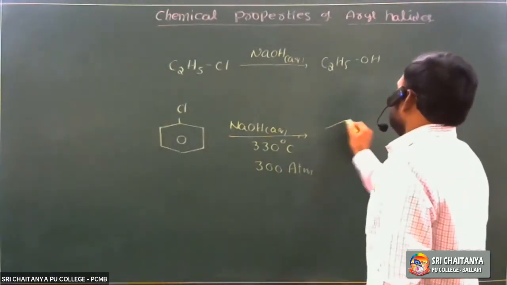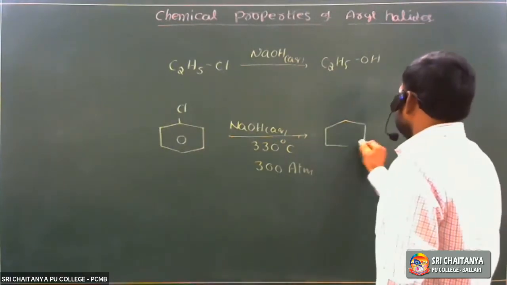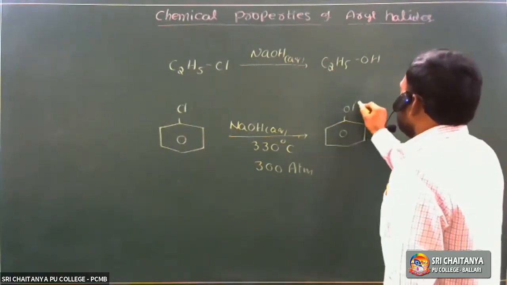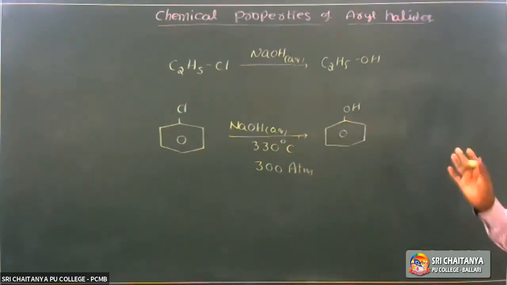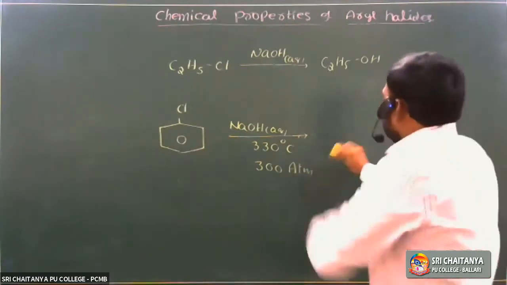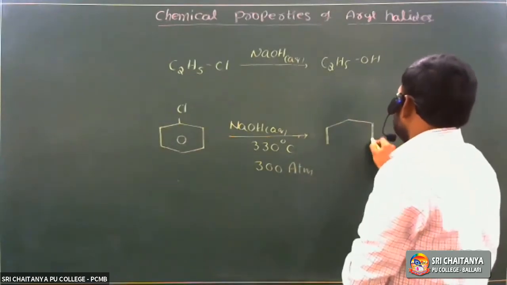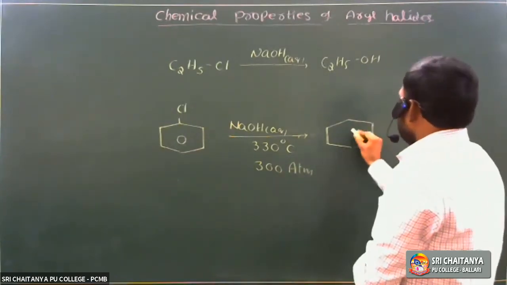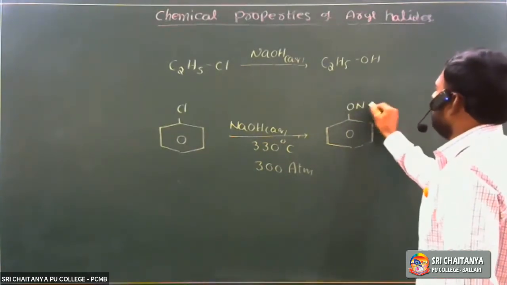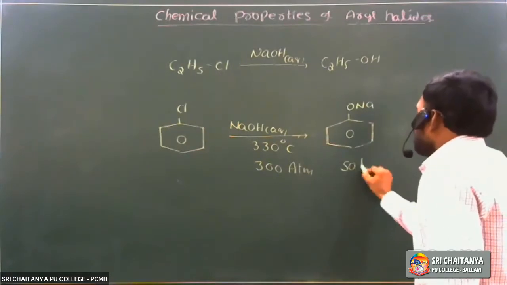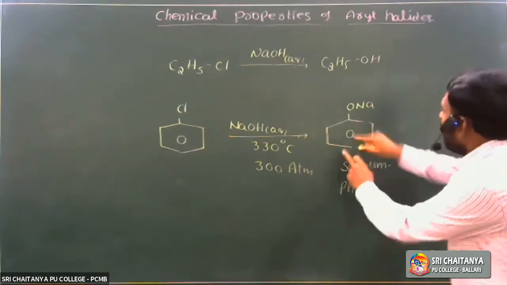So the Cl is replaced by OH, meaning phenol is obtained. Under normal conditions, it is not possible. It takes another step: first an intermediate product is formed. In the first step, the benzene ring forms C6H5ONa, which is called sodium phenoxide.